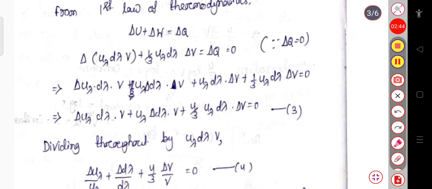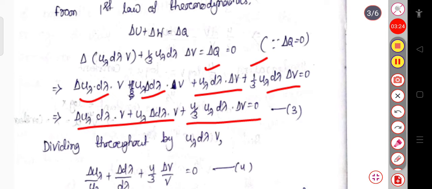Now differentiating this, there are 3 terms. First delta u lambda into d lambda into V, plus u lambda delta d lambda into V, plus for the third term u lambda d lambda into delta V, plus this term 1/3 of u lambda d lambda into delta V, that is equal to 0. Now you can see here u lambda d lambda delta V, and here also u lambda d lambda delta V. So taking this term common, this will be 1 plus 1/3, that is 4/3 of u lambda d lambda into delta V, and the 2 other terms remain as they are, equal to 0.